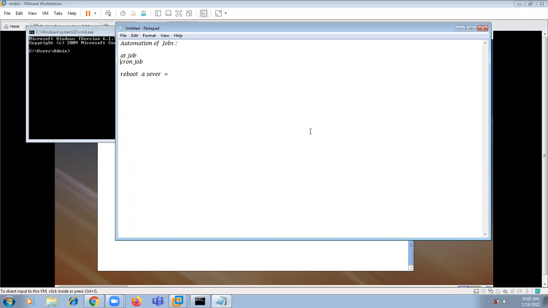So what is at job for? At job is for one-time execution. And what is cron job for? Cron job is for multiple time execution, and at job is for one-time execution.